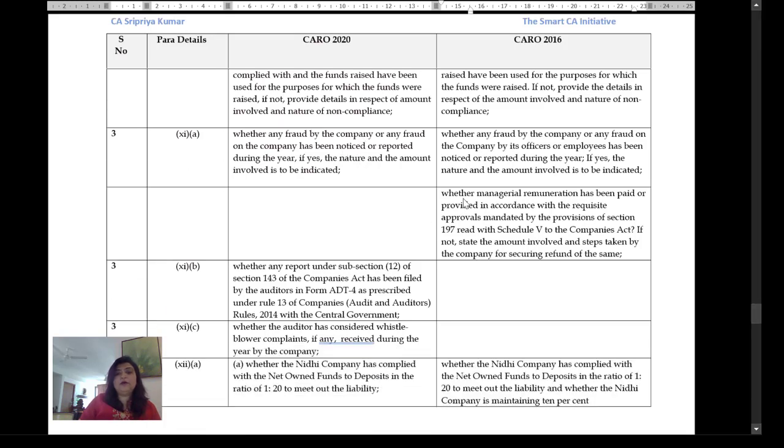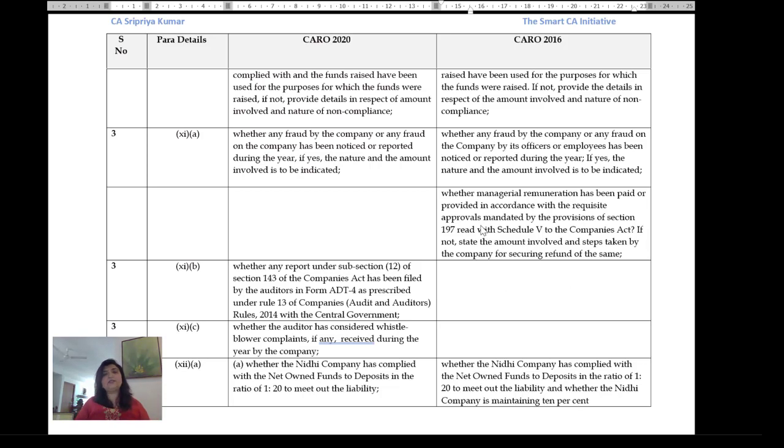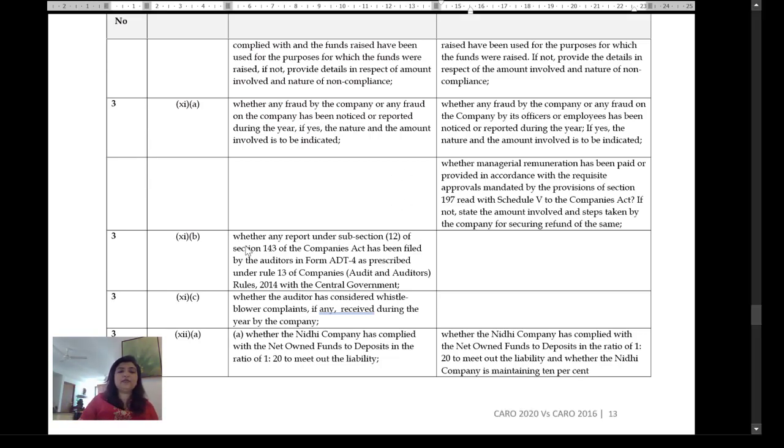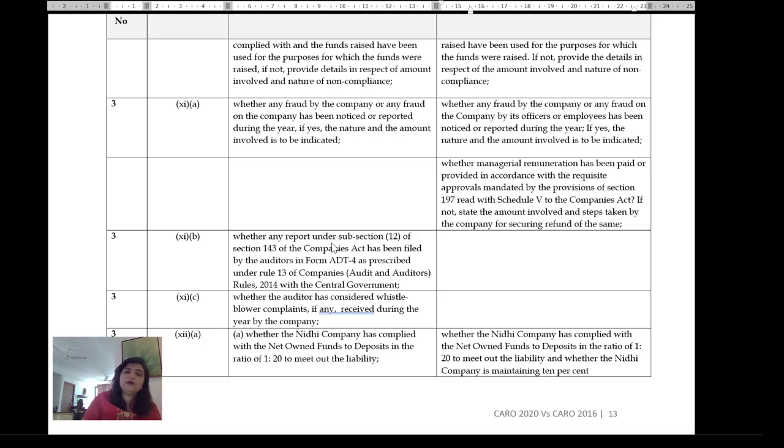So, the one clause which has been omitted is whether managerial remuneration has been paid or provided in accordance with Section 197. We've not done that. So apparently there is a Schedule 3 change which is coming. So we don't know if this will go there. We'll have to wait and watch. Whether any report under Section 143(12) in the ADT-4, which is nothing but your fraud reporting by the auditors, which is part of Section 143, whether it has been done. Now they want us again to report that here in CARO.